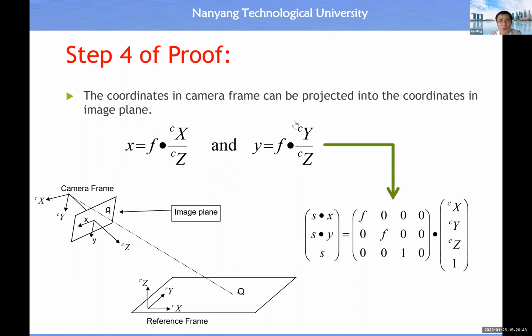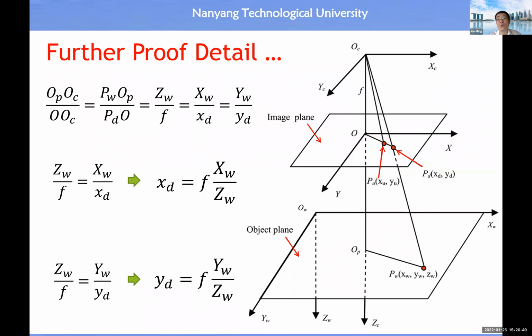Now you may want to know how to obtain these two equalities within the camera coordinate system. So the next slide gives you more detail, and it's quite important to understand this slide, all right? Now you will see this is the camera coordinate system, and this is the image plane. Then this is the real image coordinate.